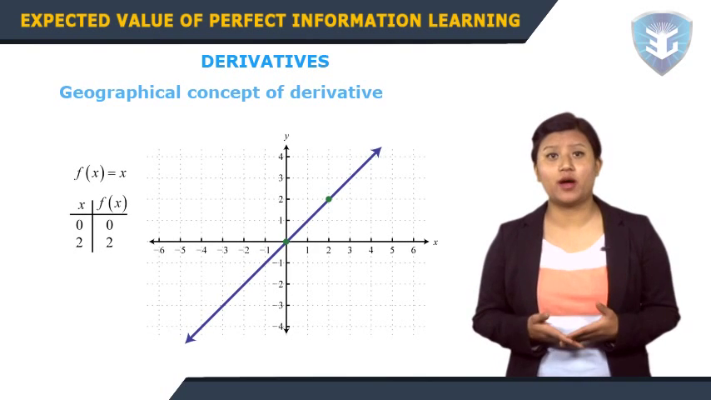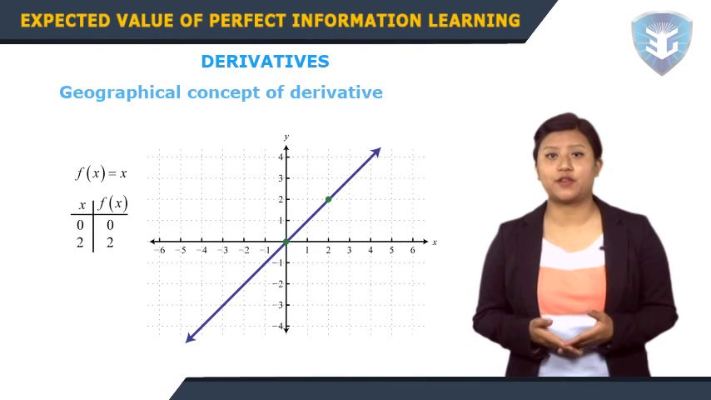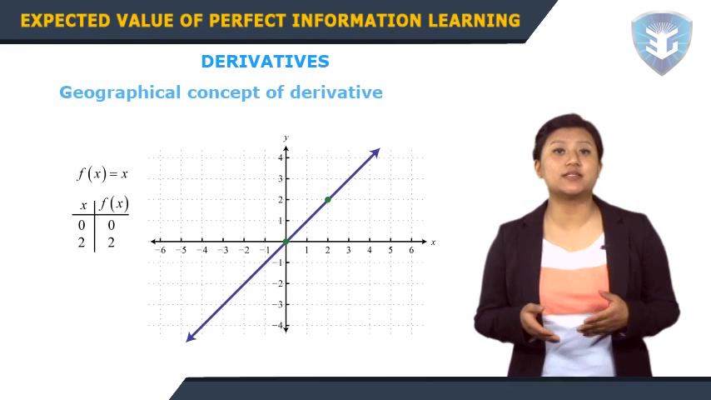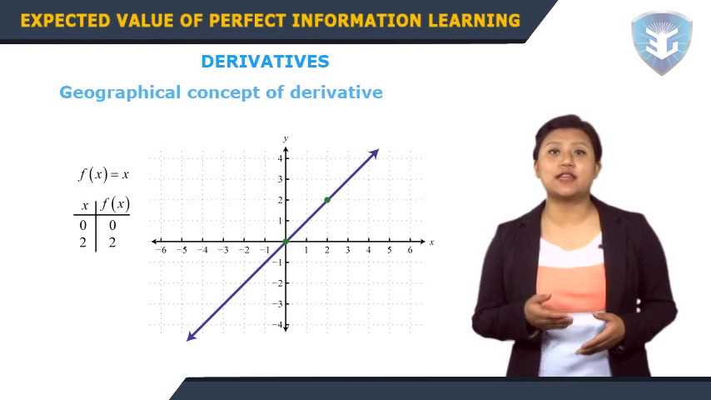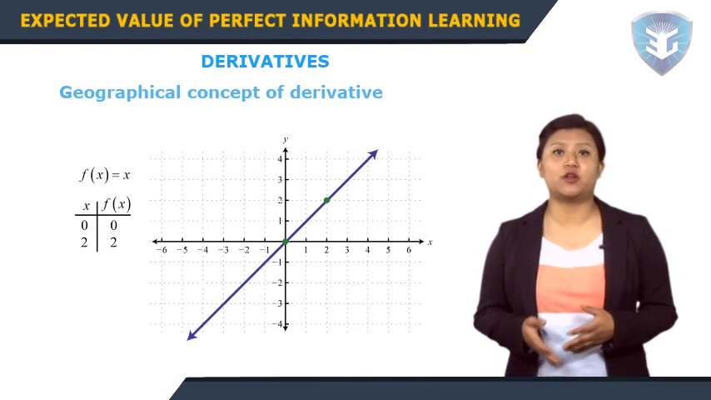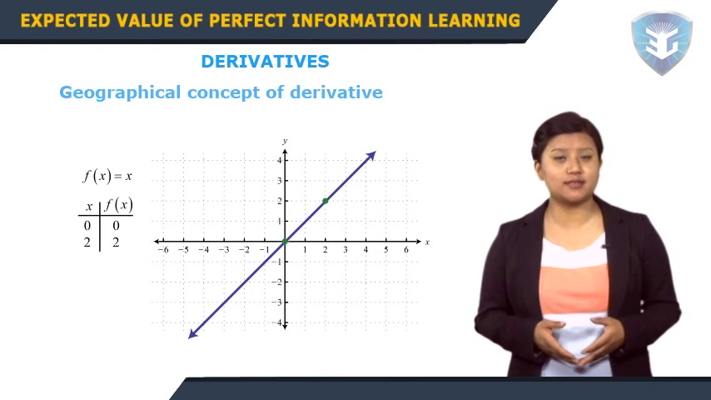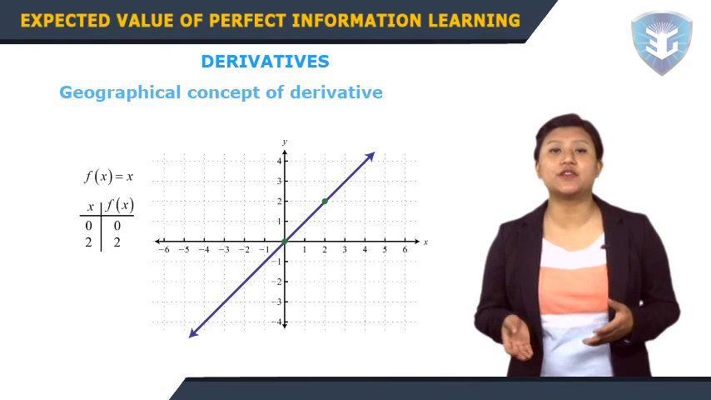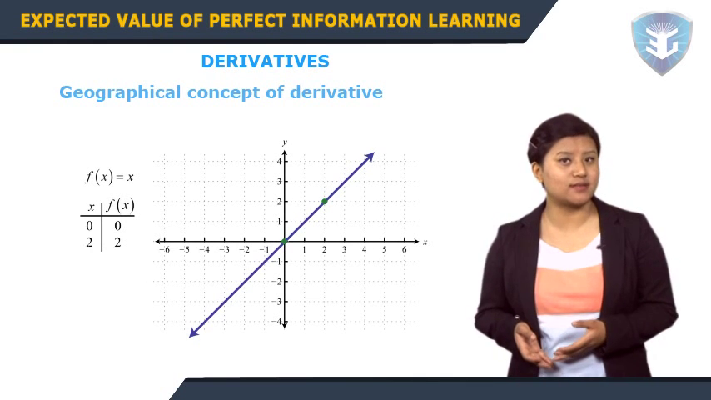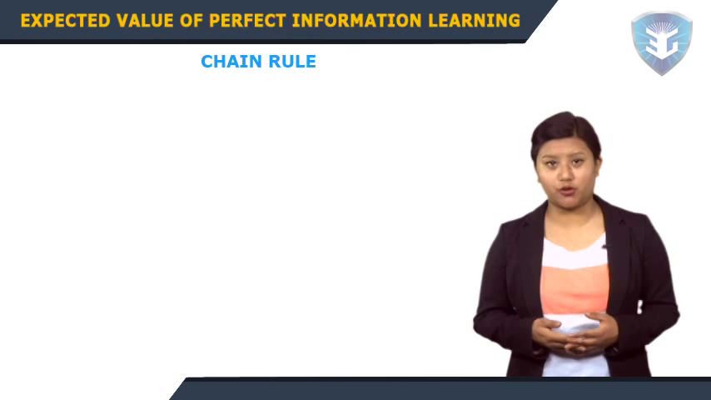Geometrical concept of derivative. Consider a function y equals f(x) and its graph. Recall that the graph of a function is a set of points, that is (x, f(x)), for x from the domain of the function f. We may draw the graph in a plane with a horizontal axis, usually called the x-axis, and a vertical axis, usually called the y-axis.